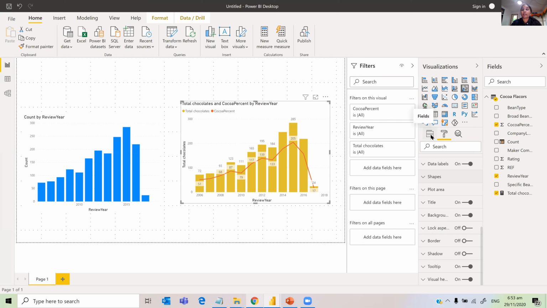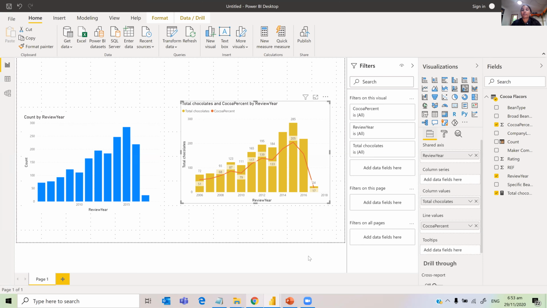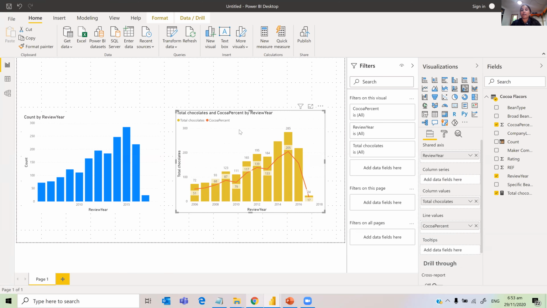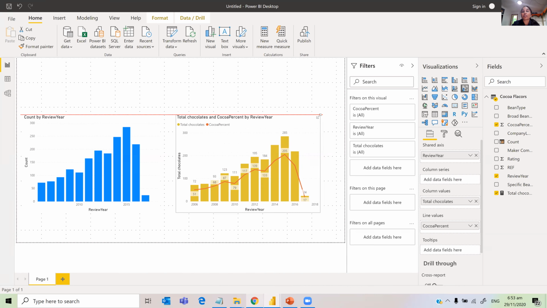And if you want to change any data here, you can change the data. It's a good question, whoever has asked. I was not planning to show this one, but it's really good to show some of the complex visuals. Okay, so our first question is answered: what are the total chocolates by year? The trend is that 2015 has the maximum chocolate reviews, the year in which the chocolate reviews were done.